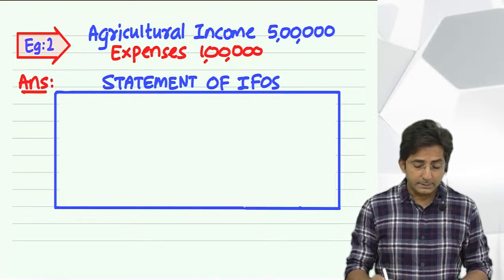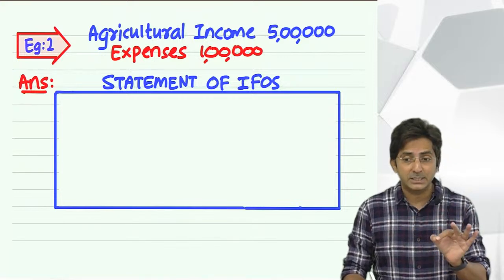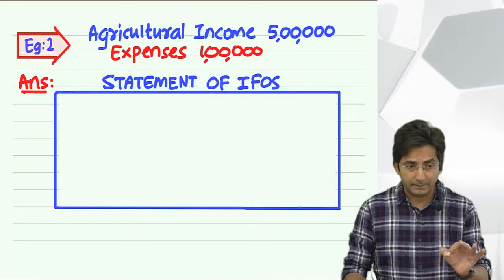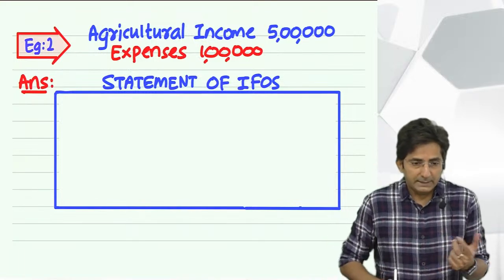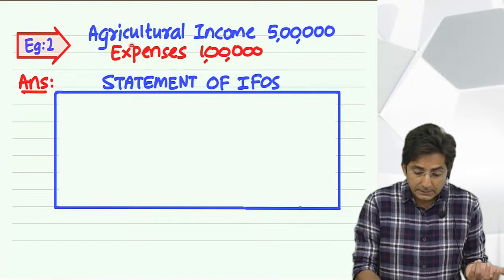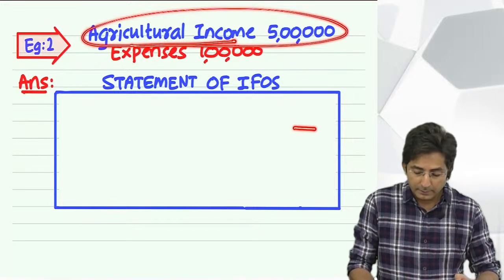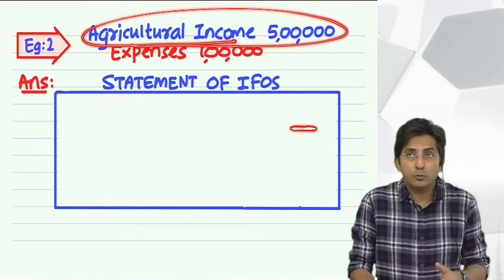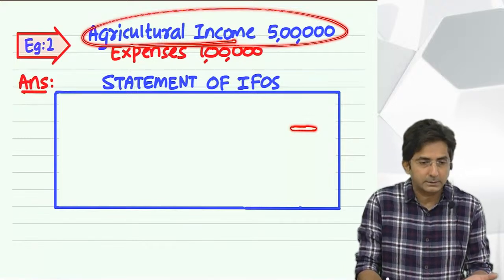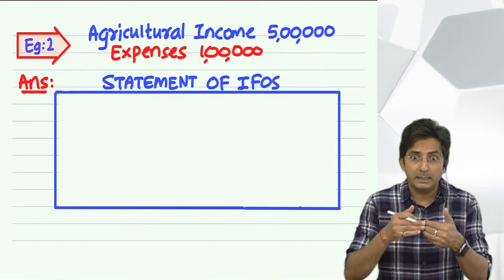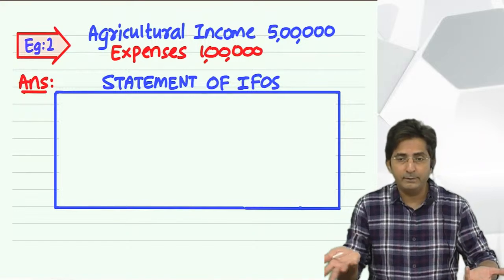Since the income is exempt, do we put the amount or we put the dash? Yes, in the last lecture I said if the income is taxable, you put the amount. If it is exempt, we put dash. And this is an exempt income. And being an exempt income, I am going to put a dash. Dash means I am not writing the amount only. So when I am not writing the amount, obviously I will have to ignore the expenses. In fact, I am not even writing the amount of income. So when income itself is not written, why will I write the expense?